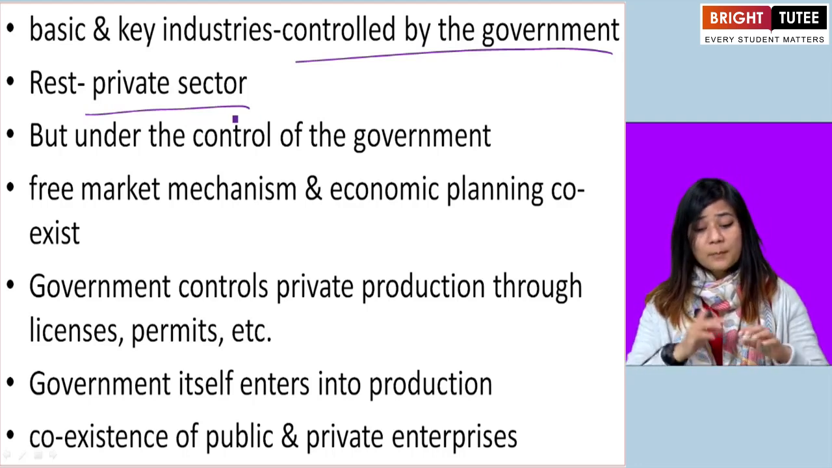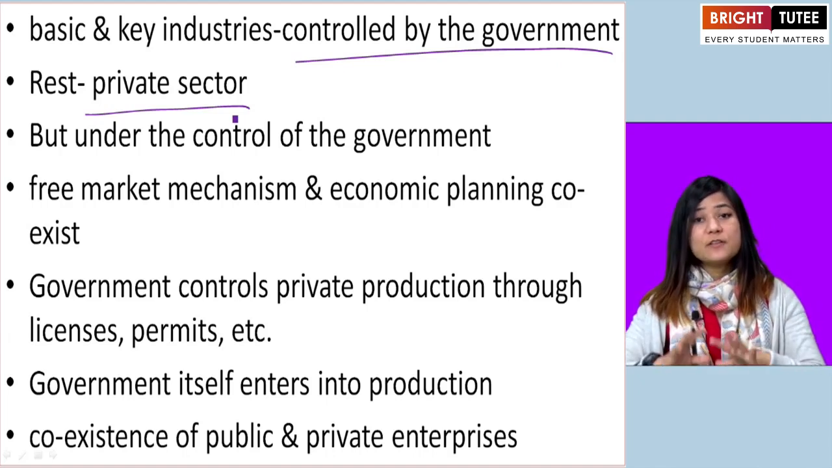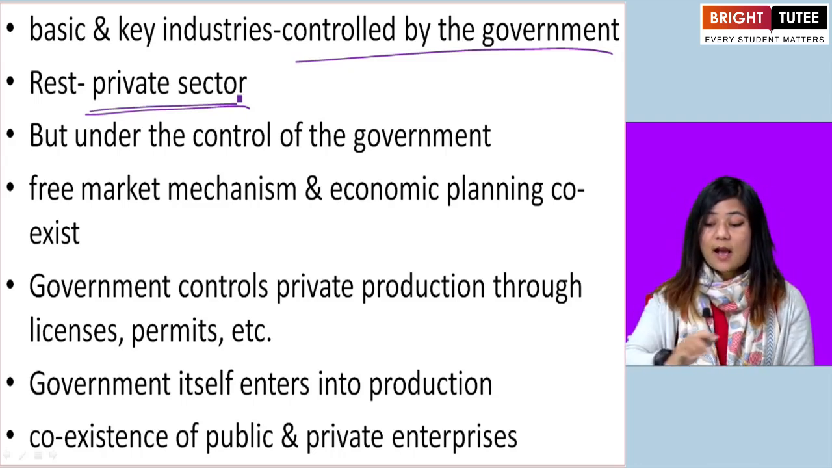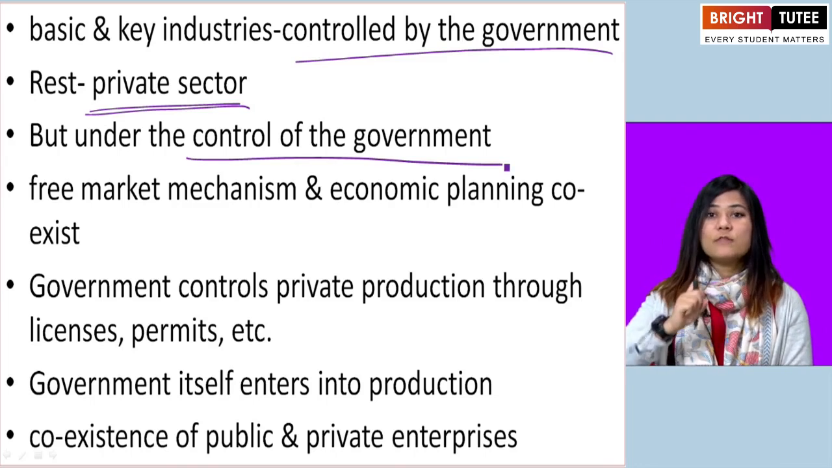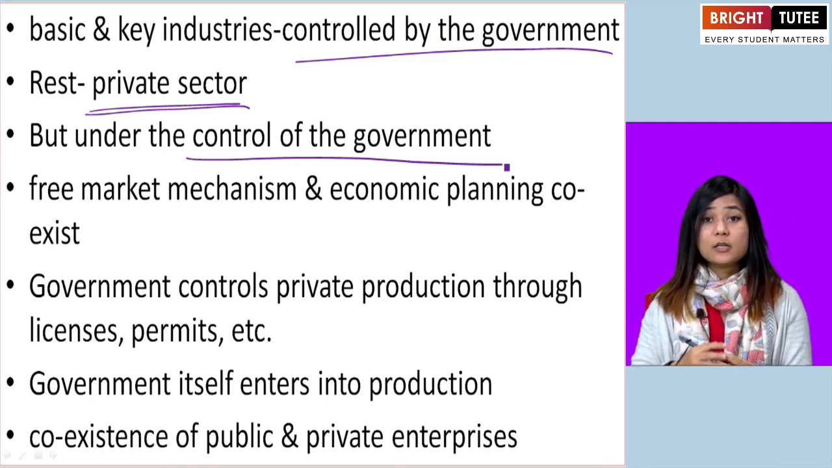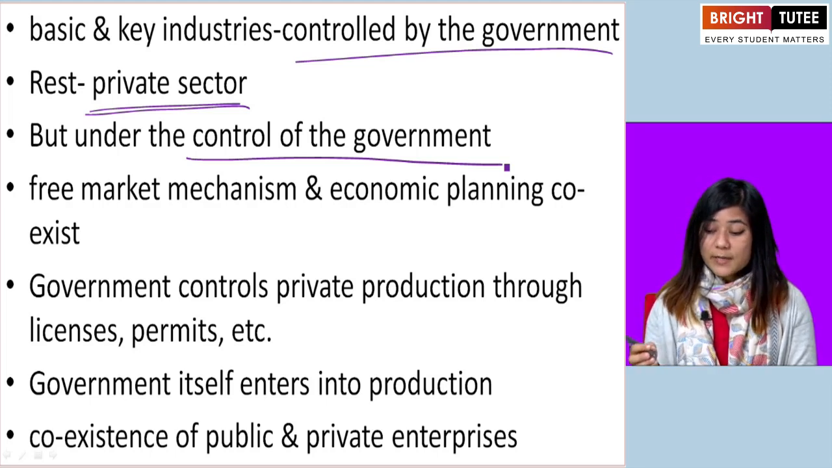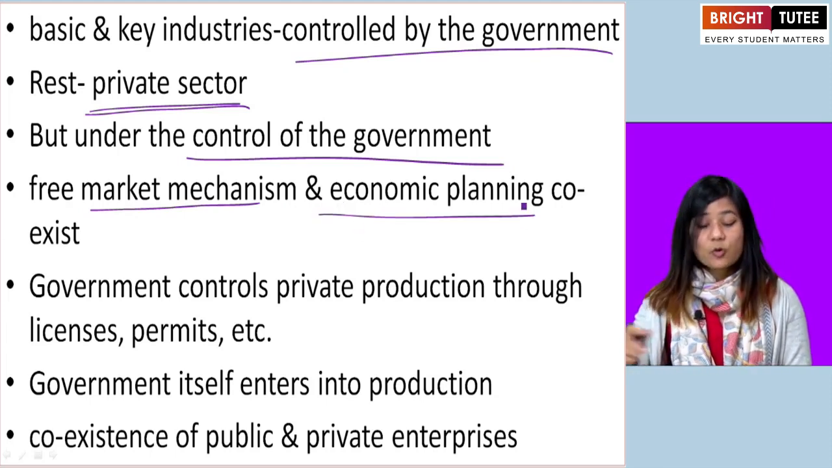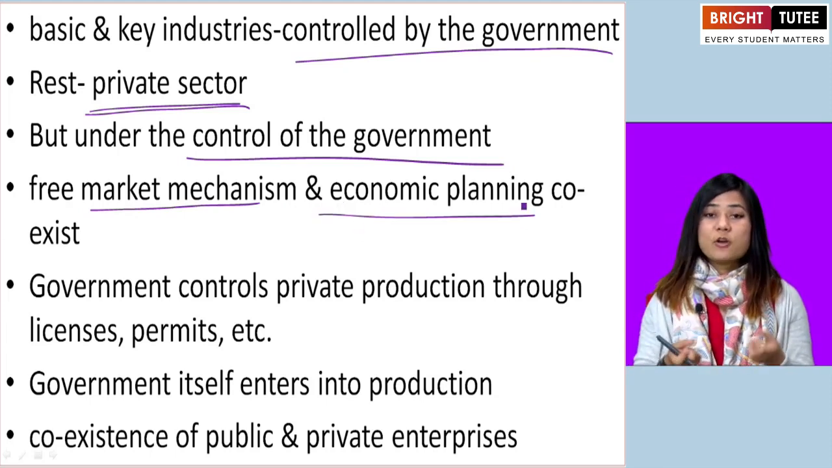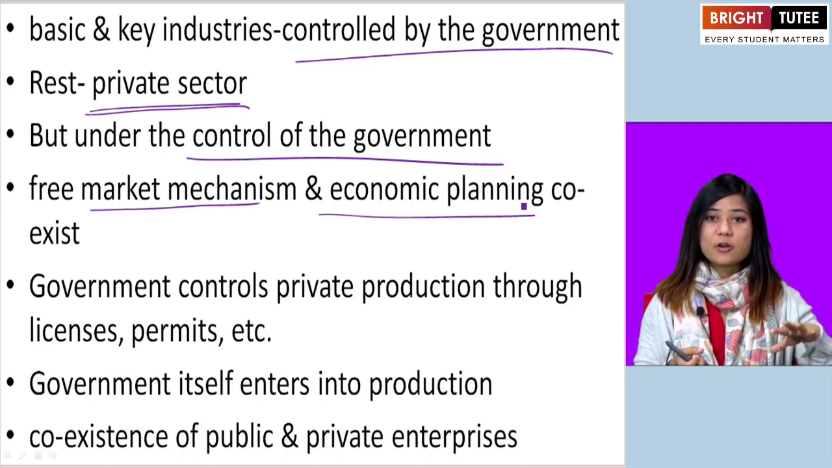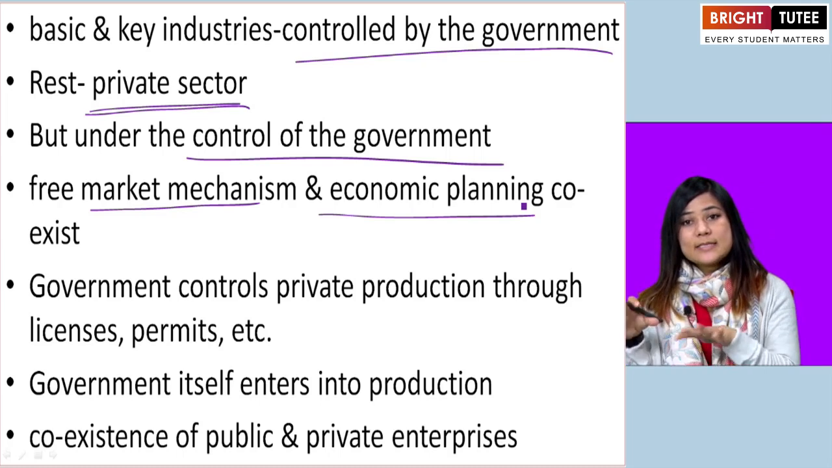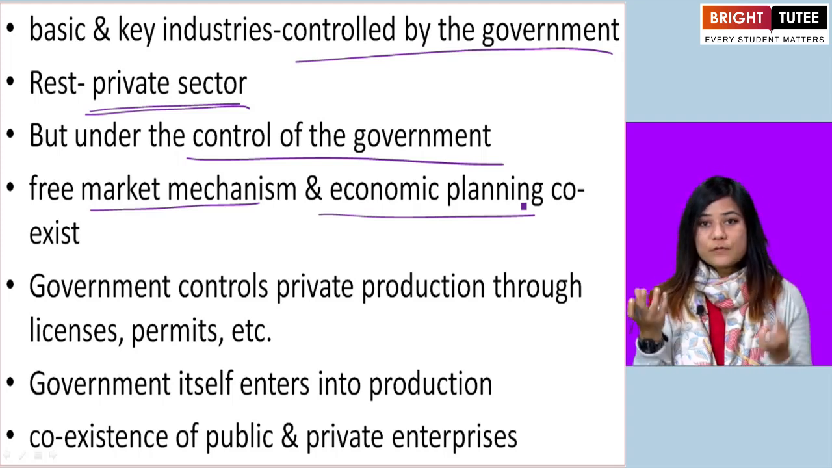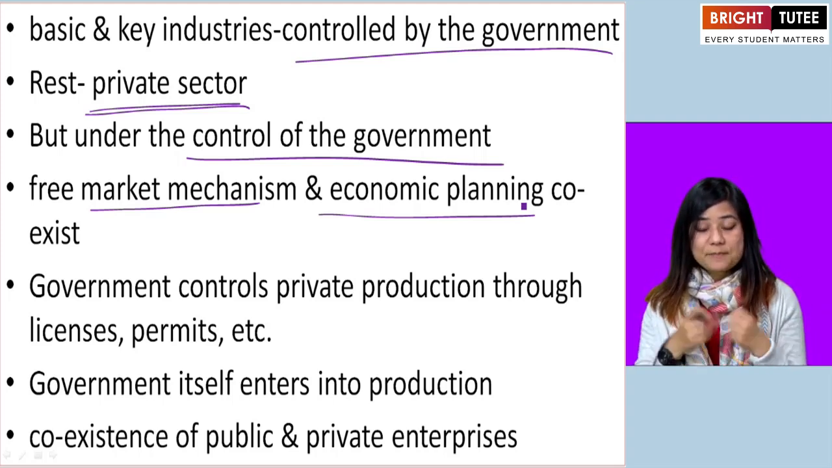But even those enterprises which fall under the private sectors are controlled by the government. The control of the government is not absent completely in the private sector. Here the free market mechanism and economic planning coexist. Just like how we saw that in capitalistic economy, the market is free, and in socialist economy, the economy is planned, it is well planned. So both of these features coexist in a mixed economy.